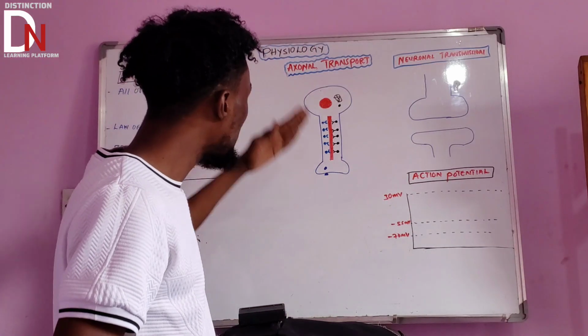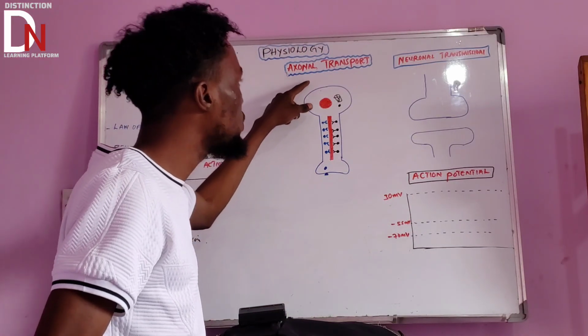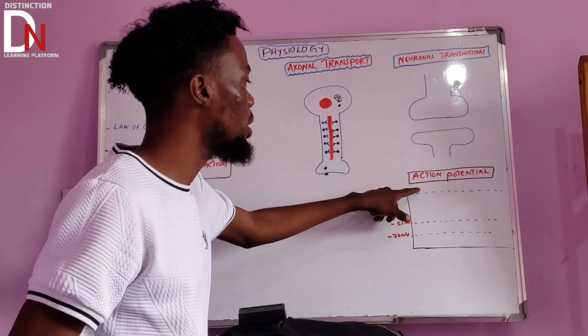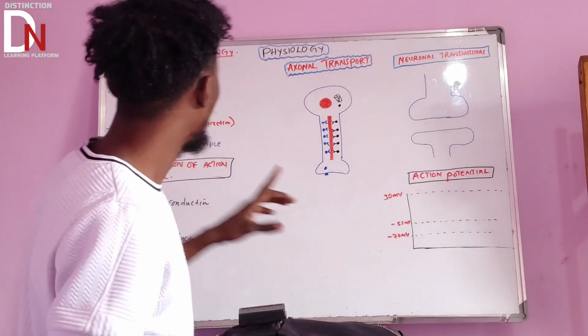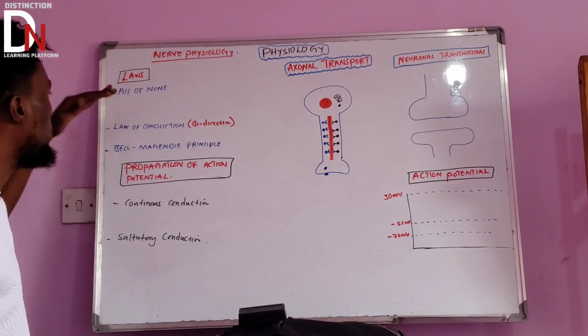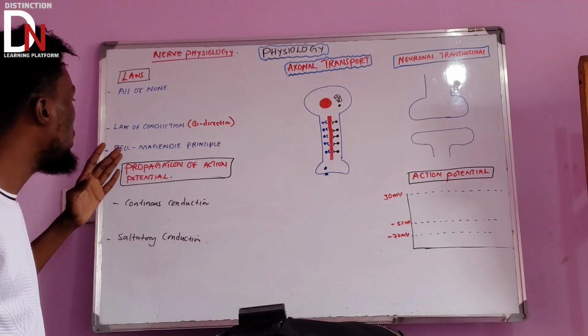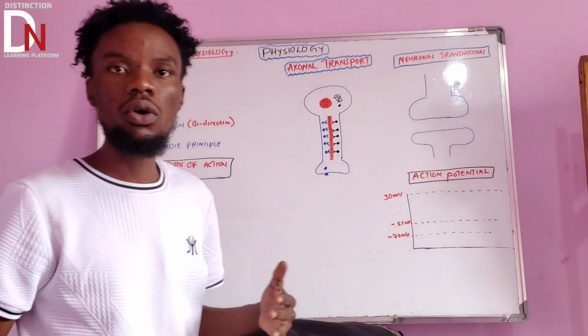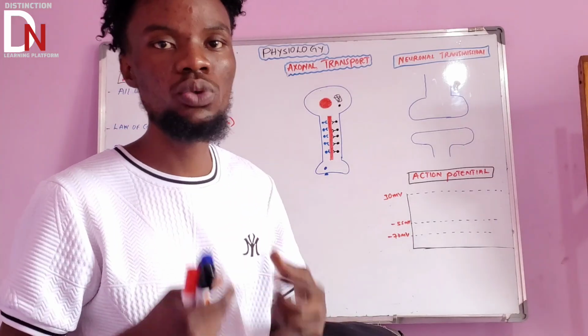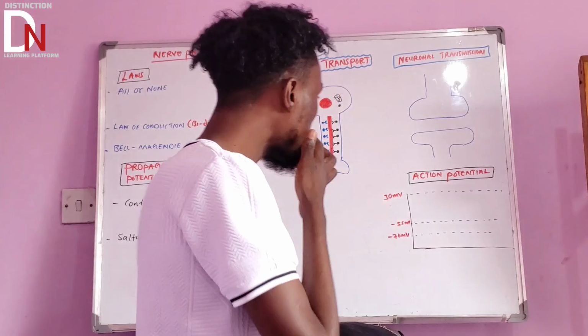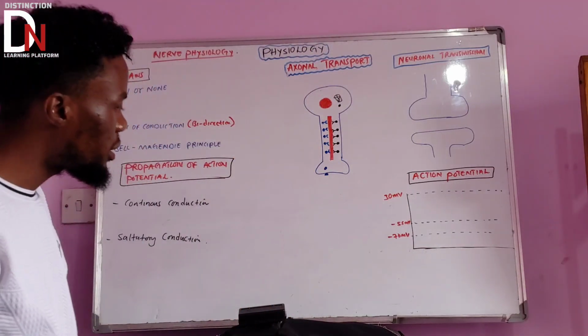So in this part we talk about the axonal transport, neuronal transmission, and action potential. Most importantly, we talk about the laws: the all-or-none law, the law of conduction, the Bell-Magendie principle, the law of summation, all those things. So make sure that you pay attention. Okay, so now let's start with the first part.